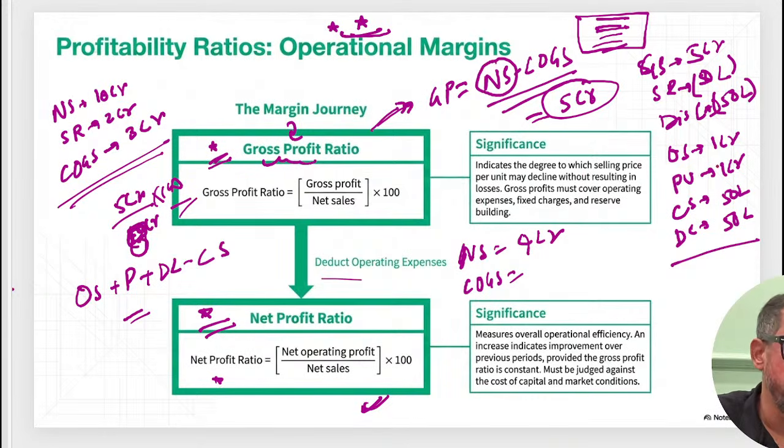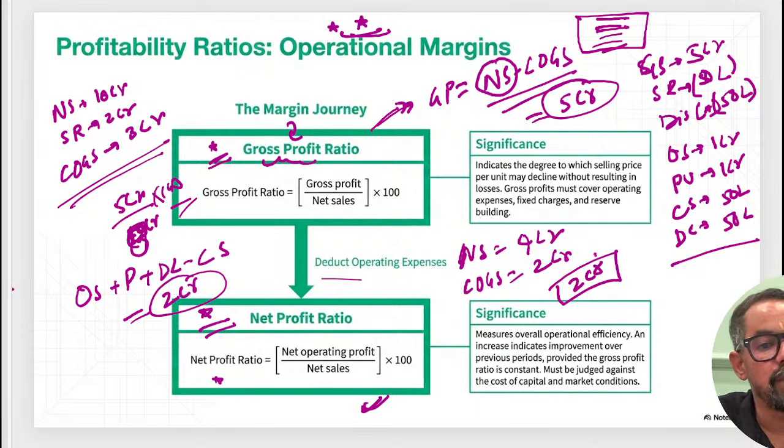Opening stock 1 crore plus purchase 2 crore. Your closing stock 2.5 crore minus this, so it is your 2 crores. So total, this is 2 crores. The gross profit of this particular business is how much? Gross profit is 2 crores.